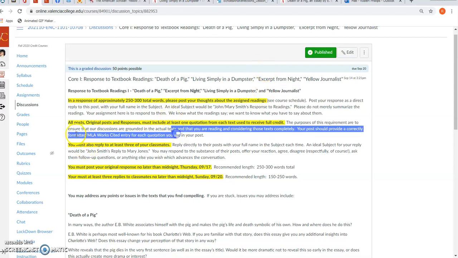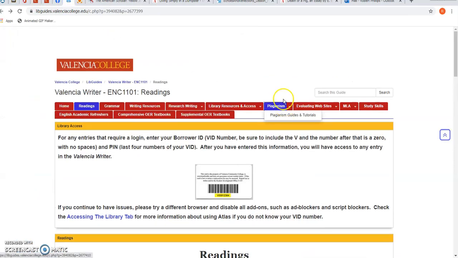And every time you do that, you'll have your MLA formatted citation, your reference, your works cited page at the end, and you can always look up in the writer here how to do that. Always find your MLA, how to create your works cited page, and we can talk about that more later if we need to.